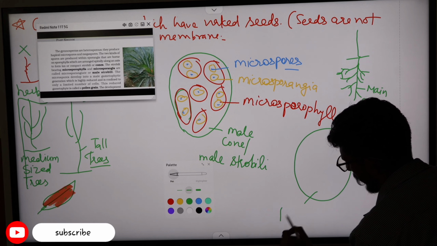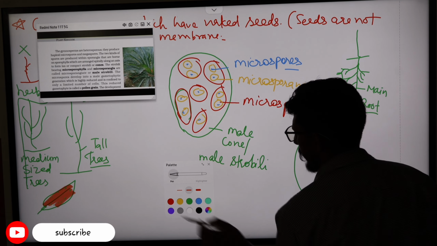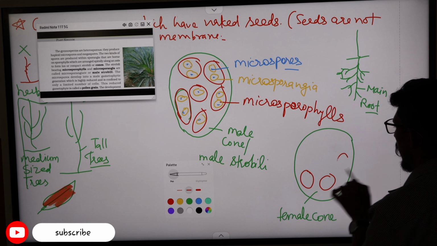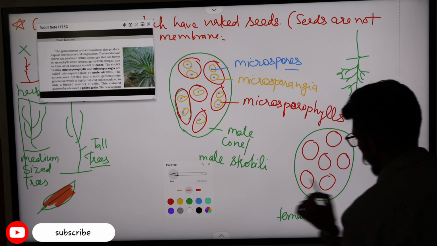In the same way, there are female cones or female strobili. The female cone will have the megasporophyll.